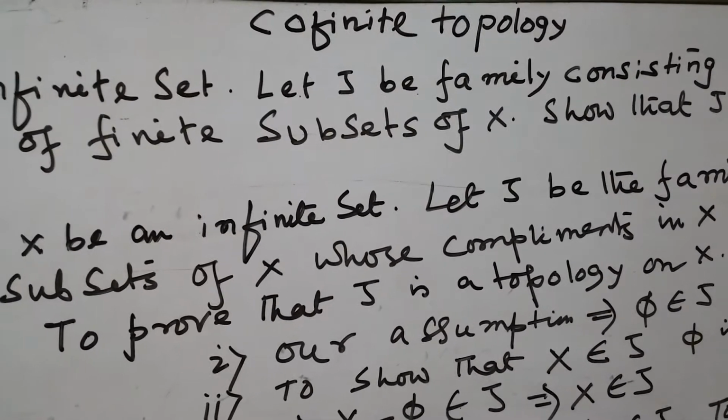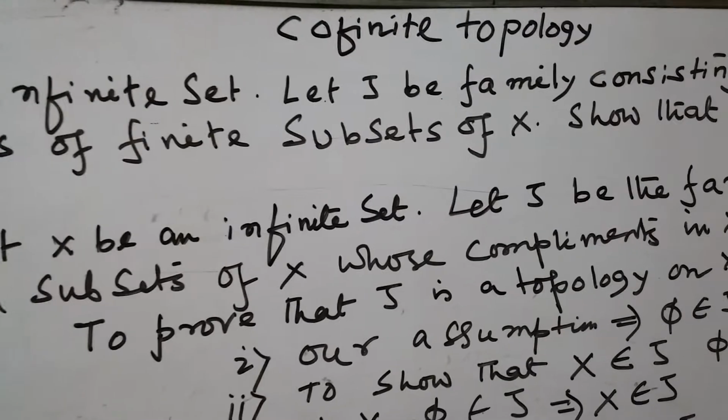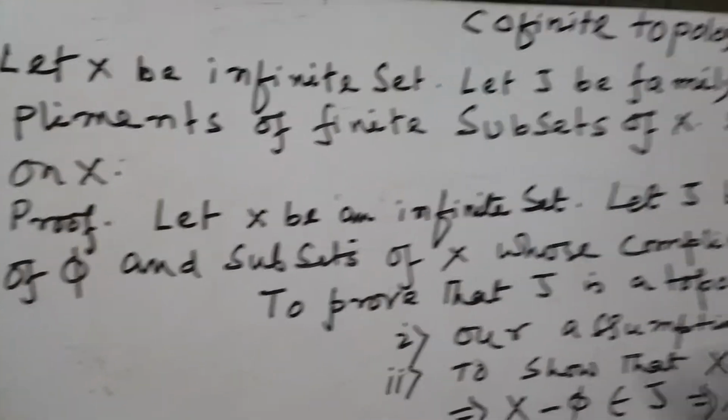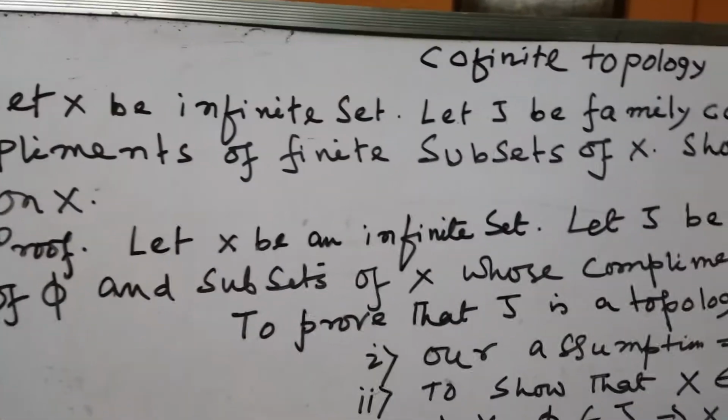Today I discuss cofinite topology. Let X be an infinite set.